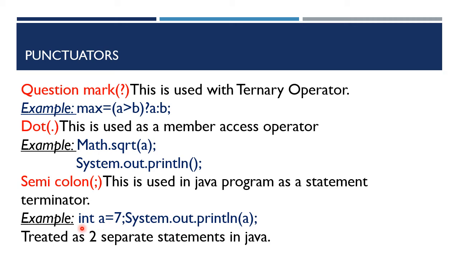So Java treats this as two separate statements even though you are writing them in the same line, but each statement is terminated with the semicolon. So this is considered as one statement and from here it is considered as another statement. So Java treats this as two separate statements. Okay. Is this clear about punctuators? Okay. Next,